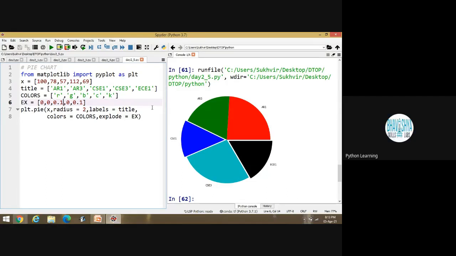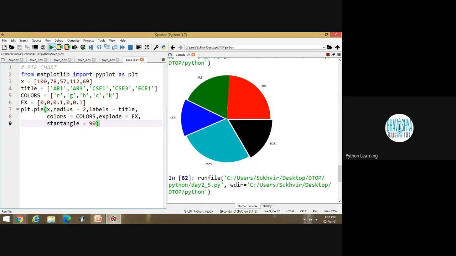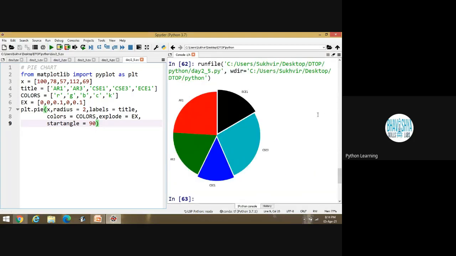One more thing is there I would like to add. That is start angle and end angle. Here the start angle is equal to 0 degree. First value is AR1. We are starting from 0 degree. If I have to start from 90 degree, then what to do? I have to write here startangle is equal to 90. Now execute the program. Look at this one. You can start the content from 90 degree.